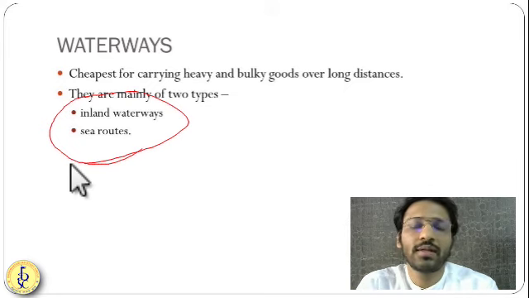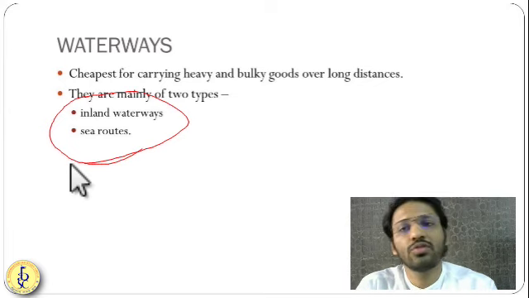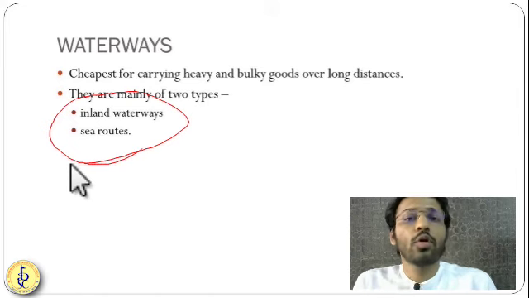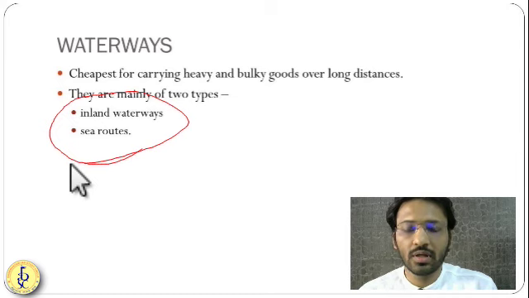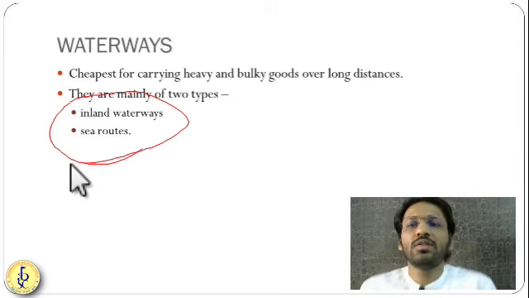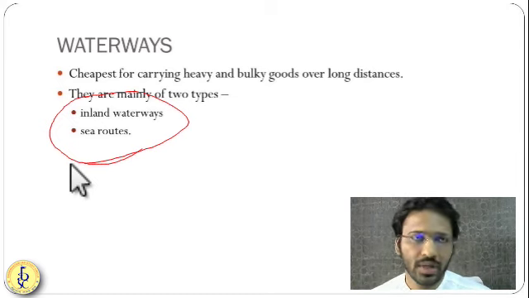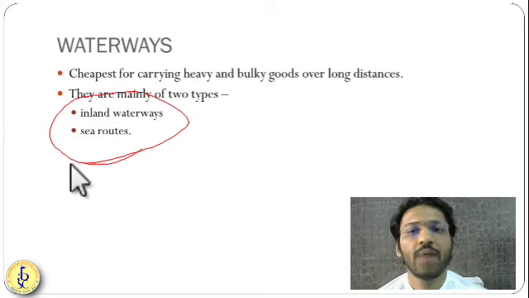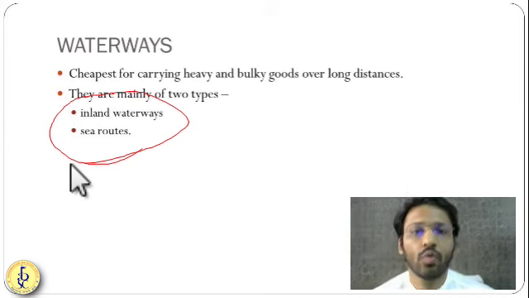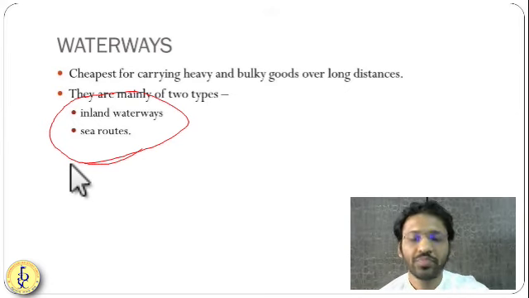So the Sagar Mala project is going to connect all the ports on the coastal regions of India. Inland rivers are also being connected to the coastal regions of India, and coastal ports are also being connected to each other through sea routes. So in this way, you have inland waterways like Ganga, like Allahabad Haldia, and you have sea routes. Different types of waterways are there. Okay, so they are the cheapest way to carry goods.